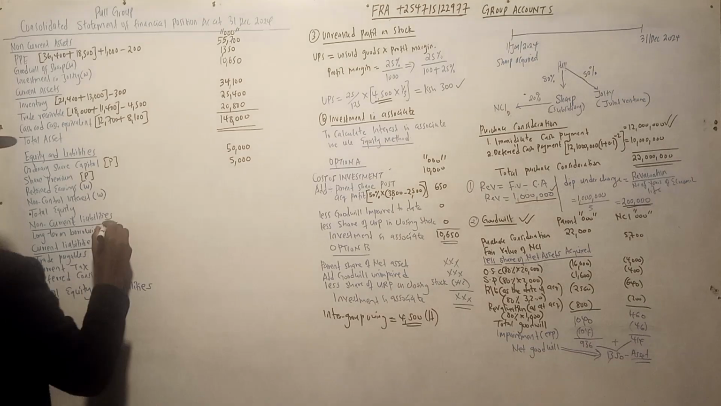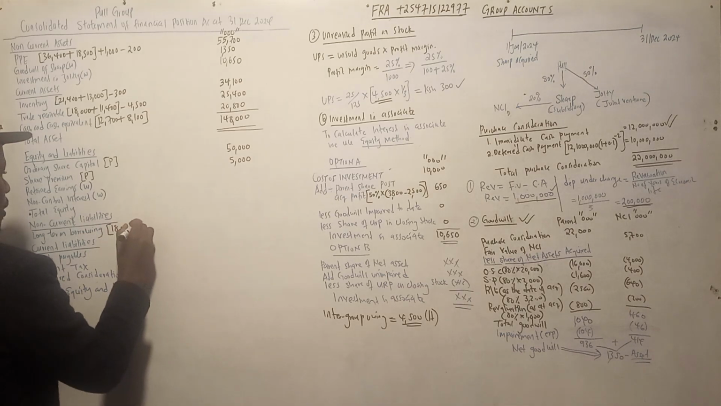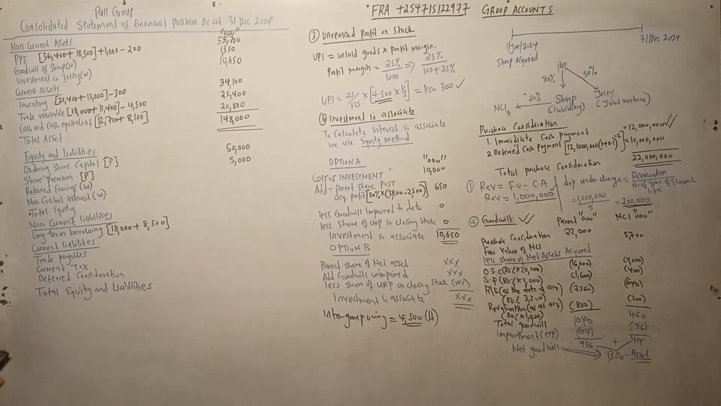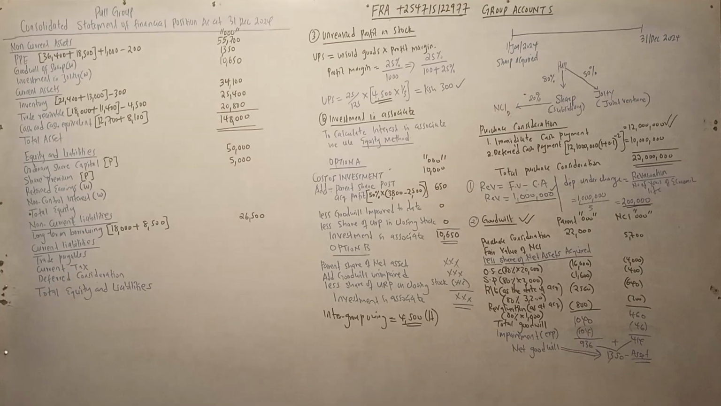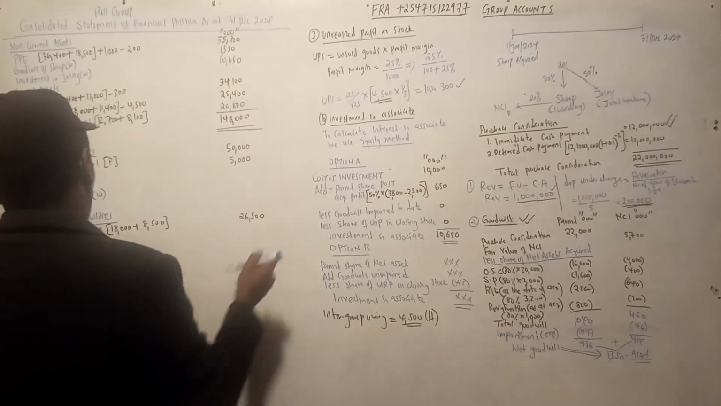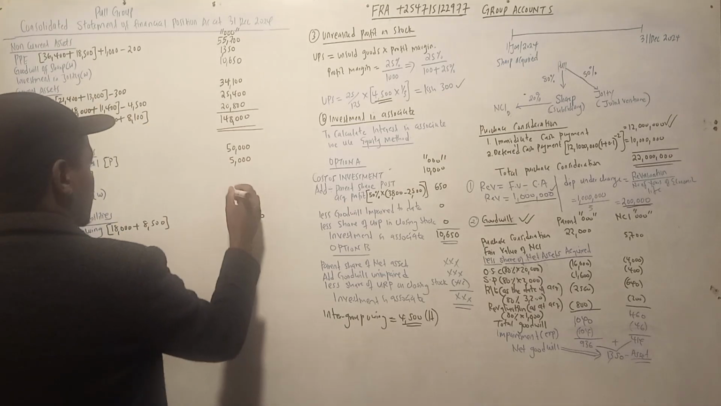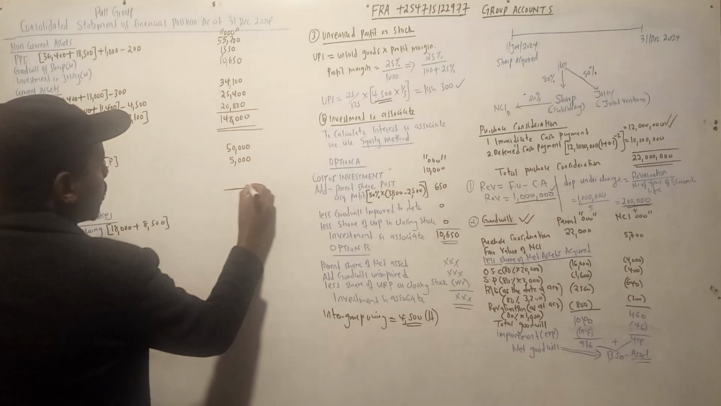Long-term borrowing. Let us go to long-term borrowing. It was two items, the one for the parent and the one for the subsidiary. 18,000 and 8,500. 18,000 plus 8,500. That is 26,500. We can get total equity here actually, but we cannot get it for now. Reason why? Because we don't have the retained earnings.